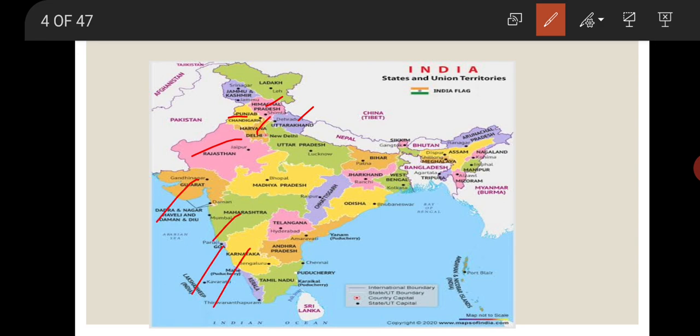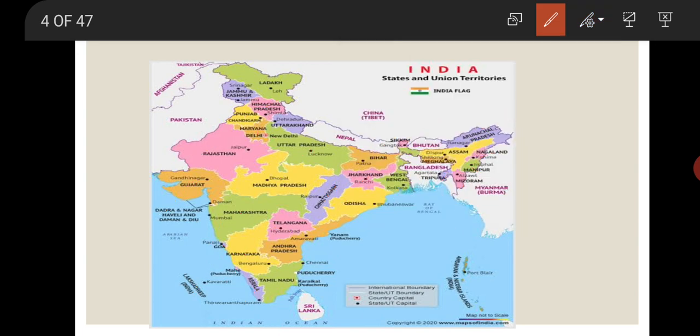8, Karnataka 9, Kerala 10, Tamil Nadu 11, Andhra Pradesh 12, Telangana 13, Odisha 14, Chhattisgarh 15, Madhya Pradesh 16, Uttar Pradesh 17. Bihar 18, Jharkhand 19, West Bengal 20, Sikkim 21, Arunachal Pradesh 22, Nagaland 23, Manipur 24, Mizoram 25, Tripura 26, Meghalaya 27, Assam 28. So there are total 28 states.